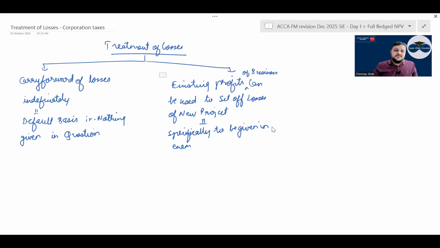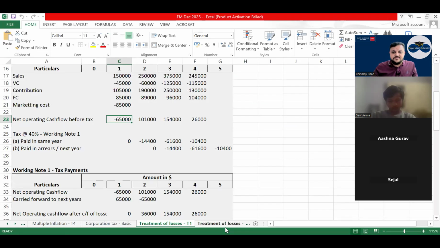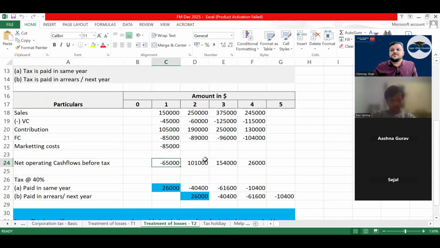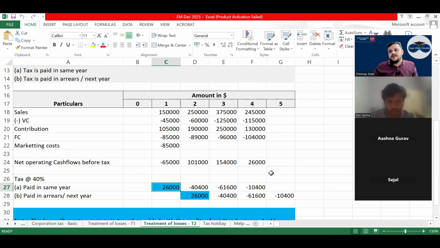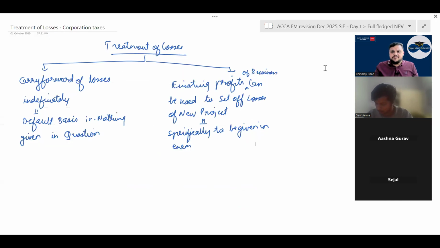But there is another thing where it says that existing profits of business can be used to set off losses of new project, right? In that case, if it is specifically given the treatment of loss, and there is a loss in a year, let's say 65,000, you will have a tax shield and not a tax payment, because you have an existing business that has profit. This loss will reduce the profit of that business, correct? And hence the 65,000 I am not carrying forward to next year. I am taking tax shield on that. Have a look. This loss will create tax savings when added with the profit of existing business, and hence gives us tax savings on loss of new business against the tax payment, correct?